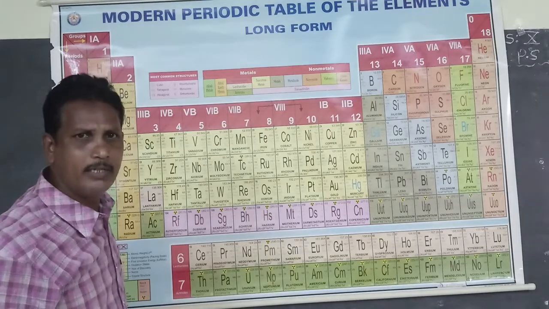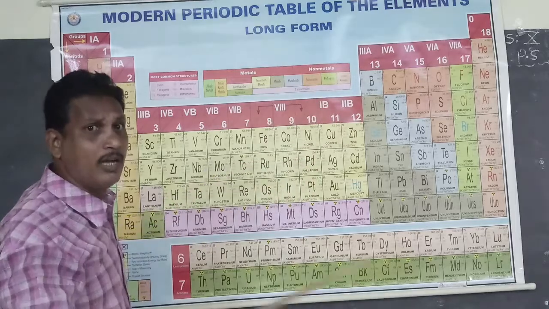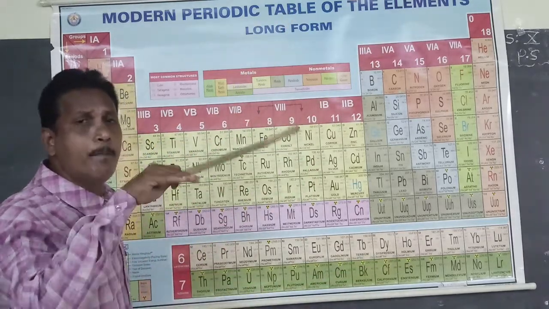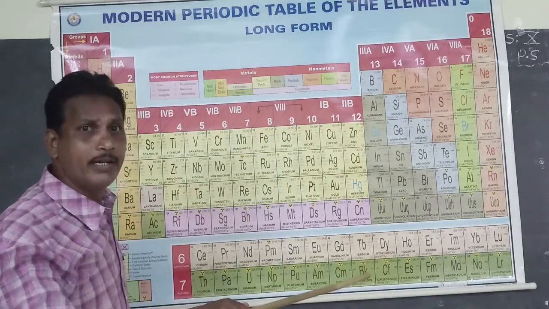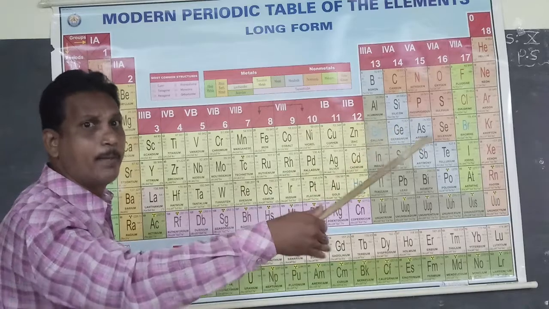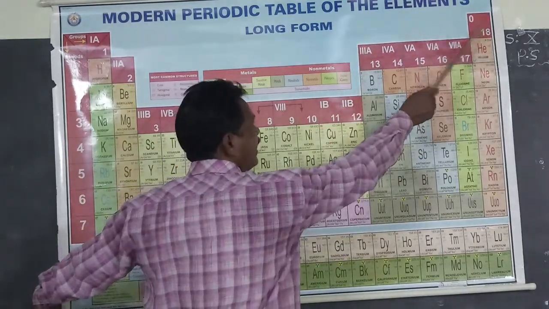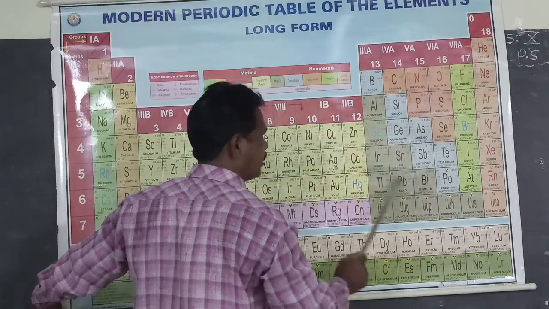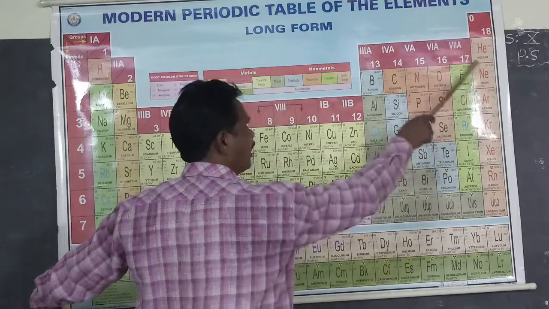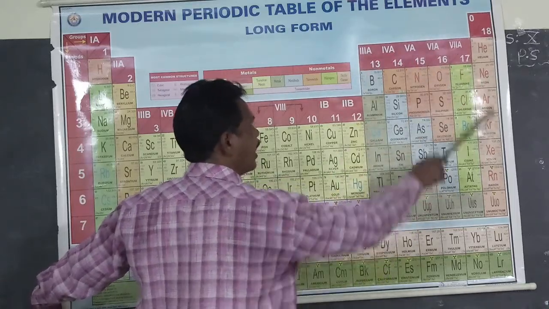This is because the valence electron, or incoming or differentiating electron, enters into the p orbital only. The last orbital, the valence orbital, is the p orbital. In between 3A to 8A, these elements are p block elements because valence electrons are present in the p orbital.